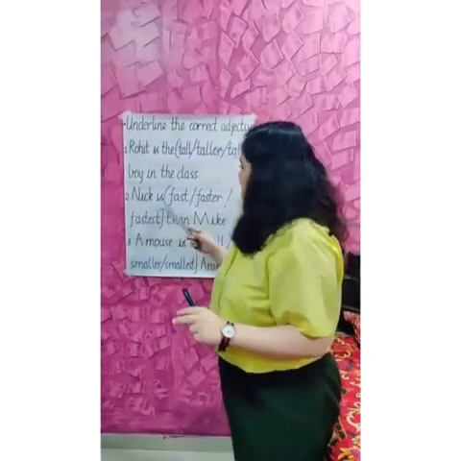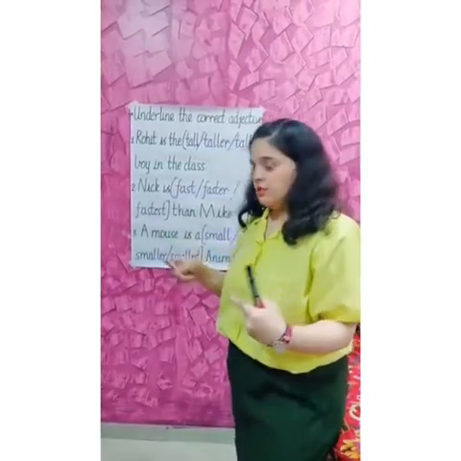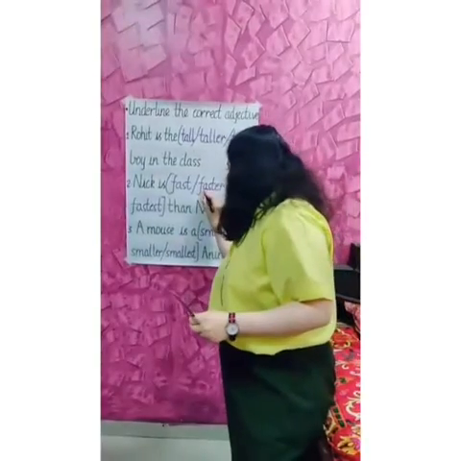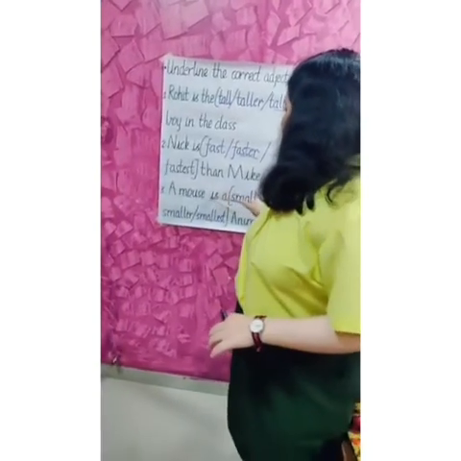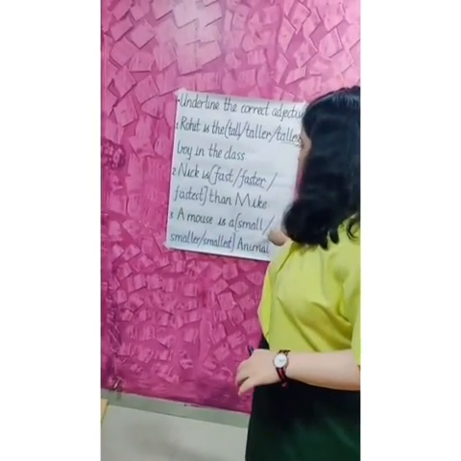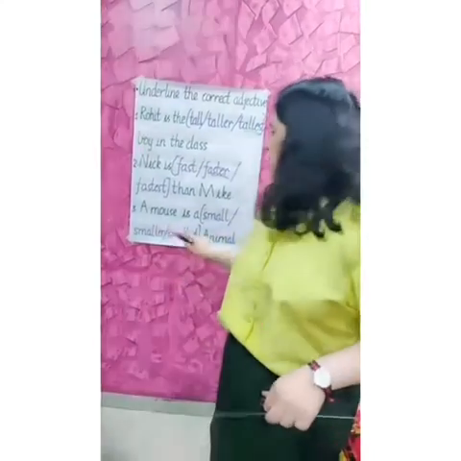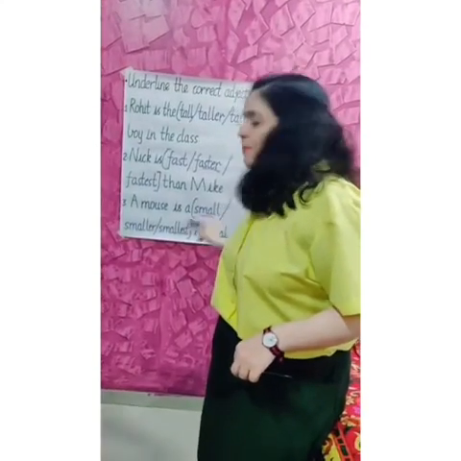So here we have the second question. Nick is dash than Mike. So here we are comparing between both. So we get faster as the comparison. We'll underline it. A mouse is a dash animal. Small, smaller, smallest. Here the answer will be small. We are not comparing the mouse with anyone.